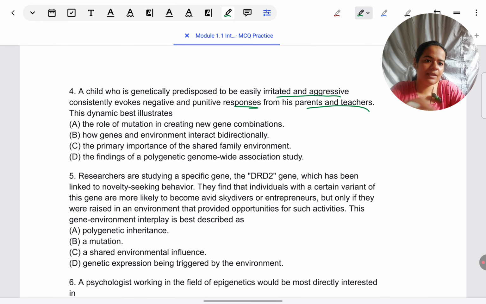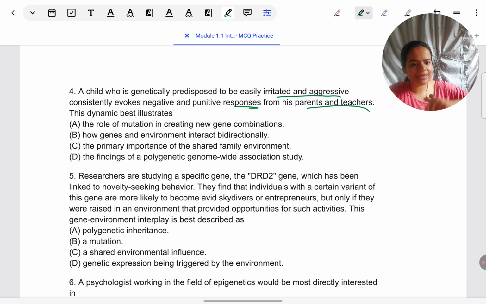Again, in heredity and environment, what we have learned is that a child's inherited temperament, like in this case, the child's temperament of being irritated and aggressive, is modifying the environment in the sense the parenting, which is the environmental factor, is getting influenced by this inherited nature of the child. So here we are seeing the interaction between heredity and environment.